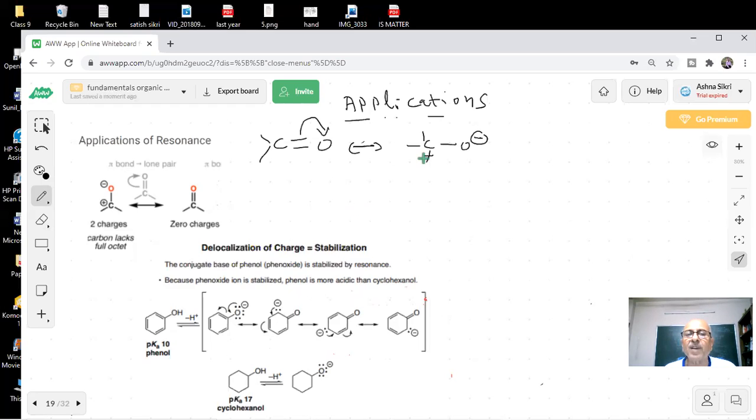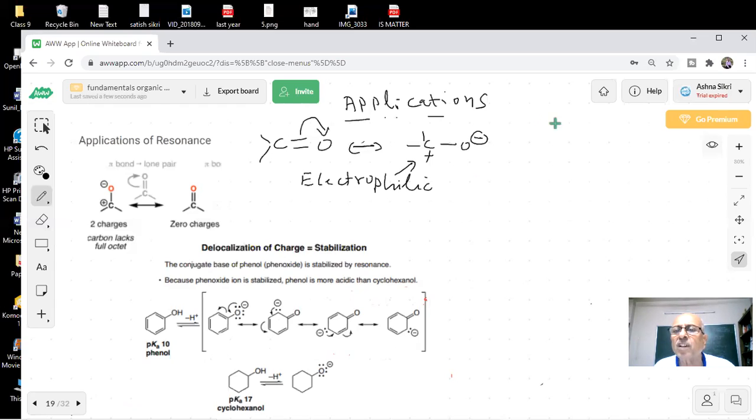That means this carbon now, what is the nature of this carbon? This carbon has become electrophilic, electropositive. These are called electrophilic centers.